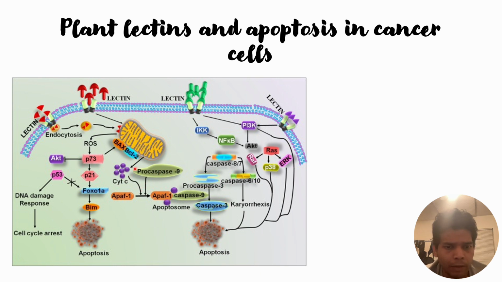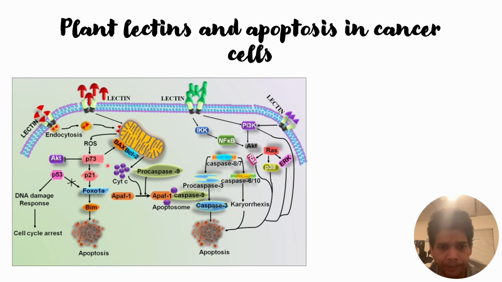And one more function that we have left to discuss is about cytochrome C. Whenever cytochrome C comes into the cytosol of the cells, it will trigger apoptosis through APAF1 and caspase 9 interactions. It helps in the complex formation of APAF1 and caspase 9 that we can see here. With the help of cytochrome C, it is able to form a complex, and that helps in the apoptosis of the tumor cells.